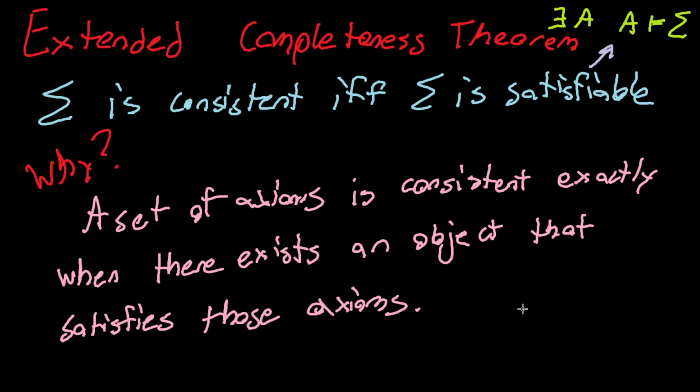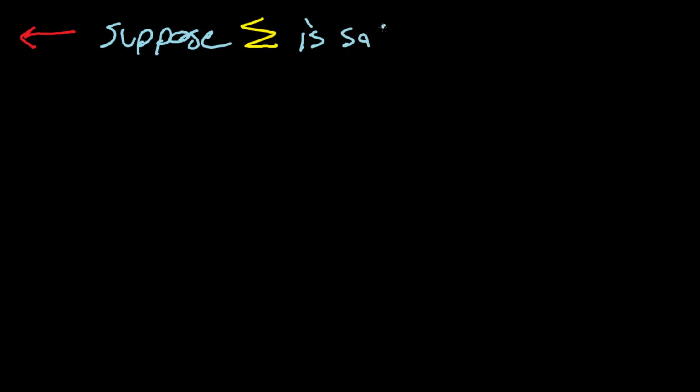So hopefully I've convinced you that this is very important, and we'll dive straight into the proof. And we will handle this direction first. It will begin exactly as you might expect. So we're going to suppose that sigma is satisfiable.